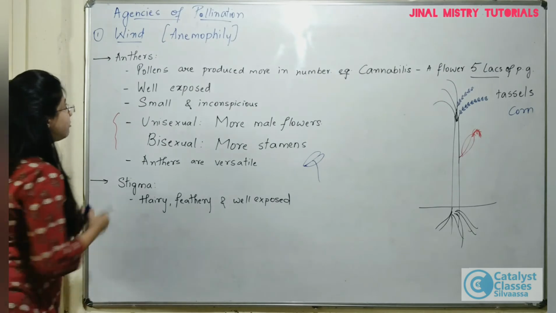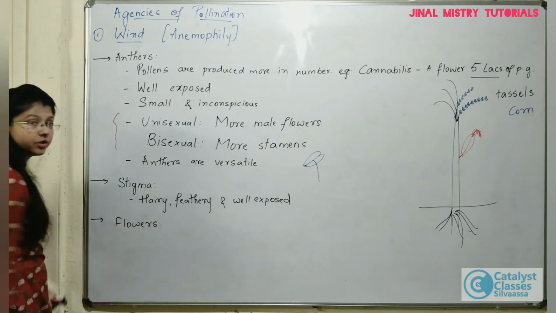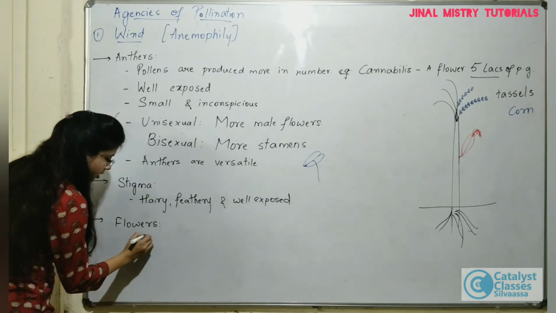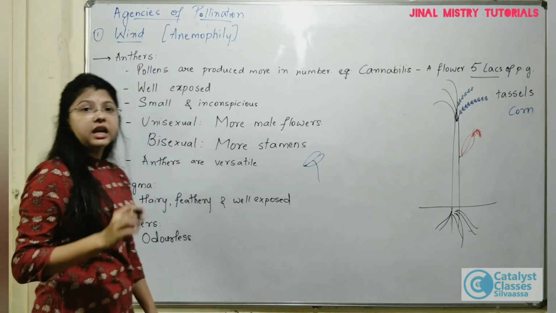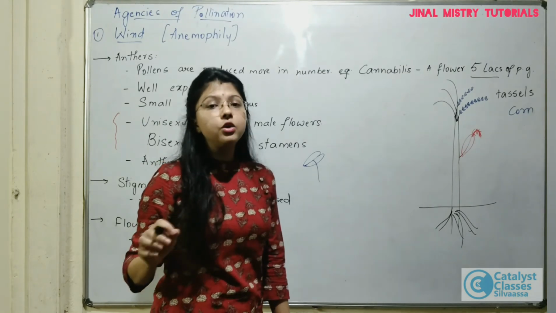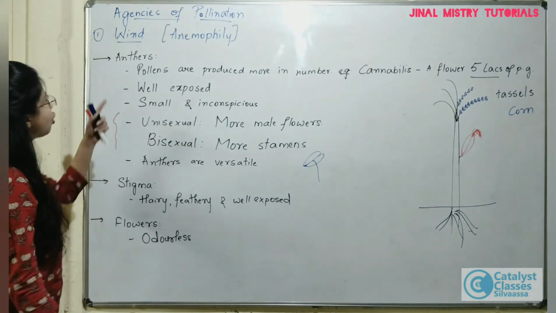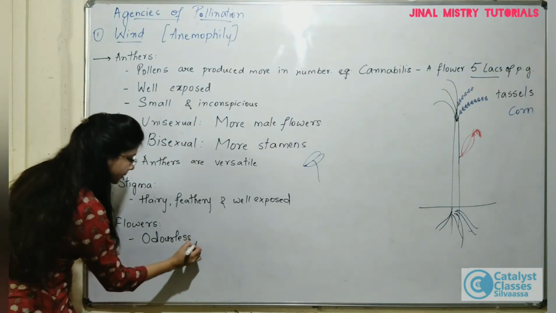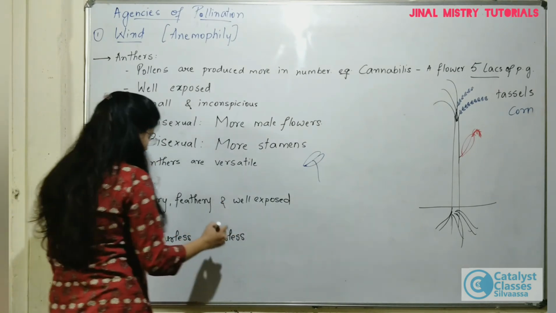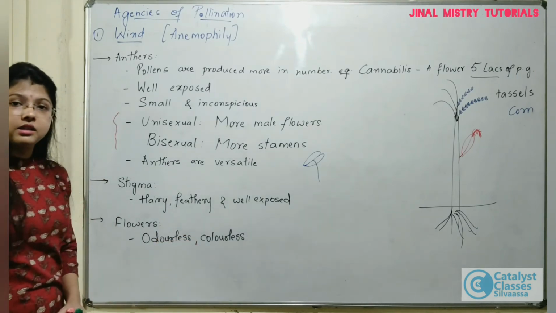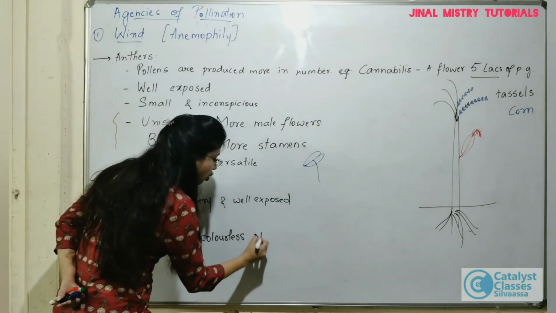Now, what about the flowers of the plants that are pollinated by the wind? The flowers will be odorless, since the pollinating agency is an abiotic component, right? It is not going to get attracted to odor. So the flowers produced on a wind pollinated plant will be odorless, and of course colorless. That means, since it is not going to be pollinated by biotic agents, there will be no